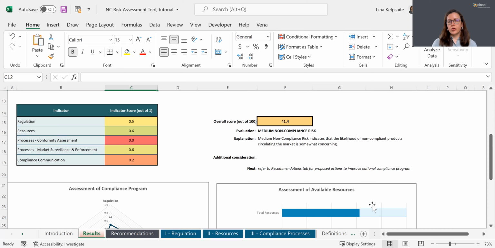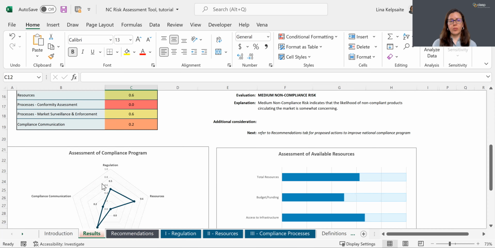The maximum score, as I said, for each indicator is 1. The maximum score of 1 corresponds with policy compliance best practices for minimizing the number of non-compliant products on the market. The coloring of the cells of the scores corresponds to the scores, with red corresponding to poor compliance performance, yellow-orange, adequate performance, and green, compliance program performance is satisfactory.